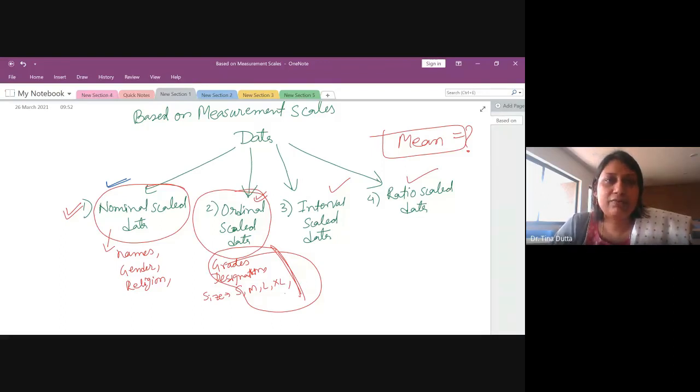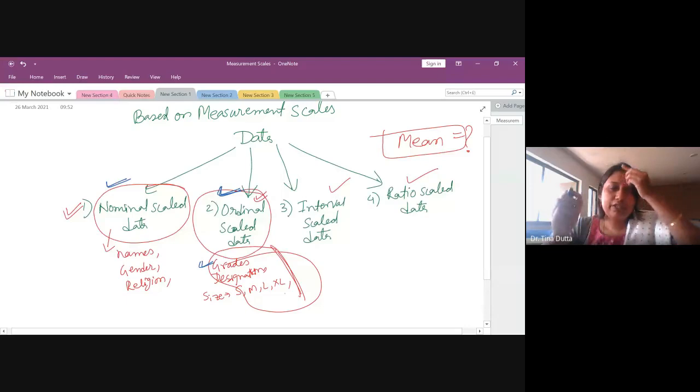So in gender, if male is coming most number of times, then mode will be male. After nominal scale data, I had discussed ordinal scale data. Ordinal scale data is data which can be ranked or ordered based on any characteristic. So we talked about grades. Grades can be ranked or ordered, right?